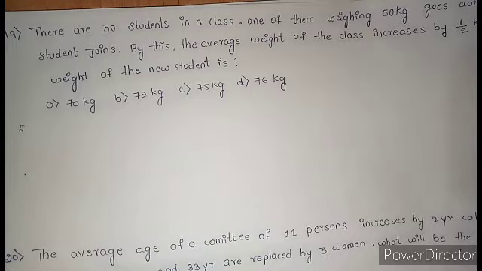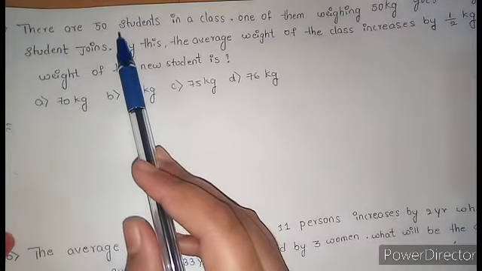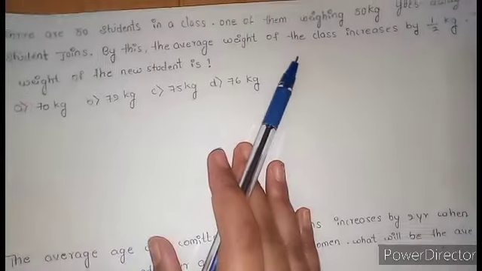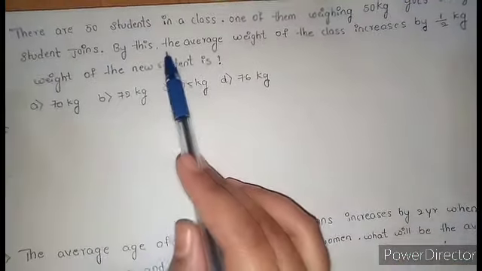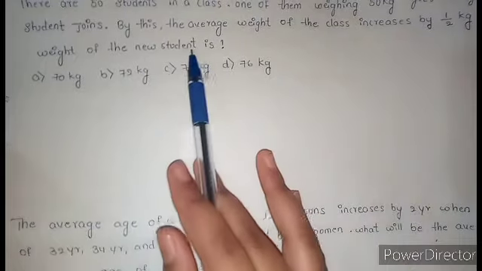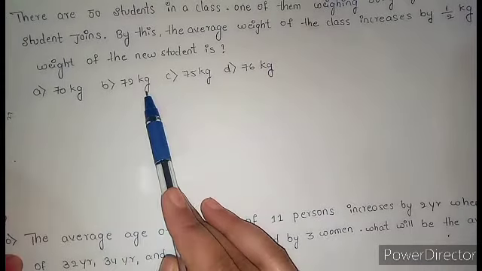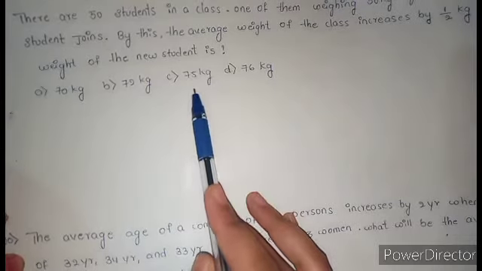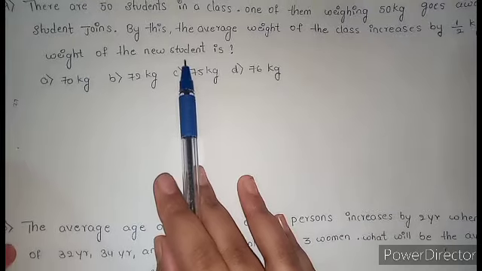Here is the 19th question. Let me read the question. There are 50 students in a class. One of them weighing 50 kg goes away and a new student joins. By this, the average weight of the class increases by half kg. The weight of the new student is option A 70 kg, option B 72 kg, option C 75 kg and option D 76 kg.